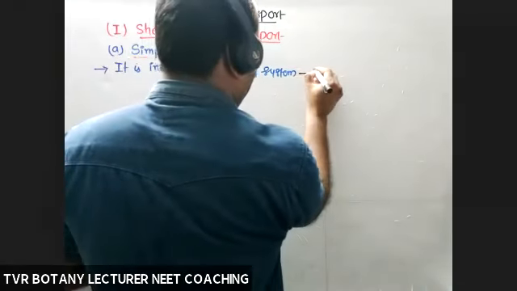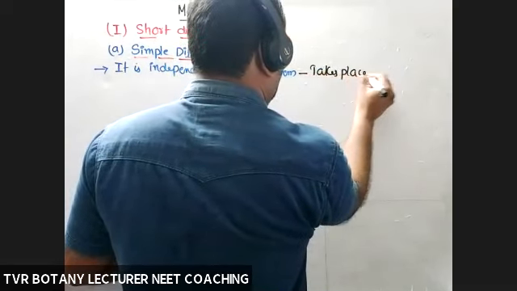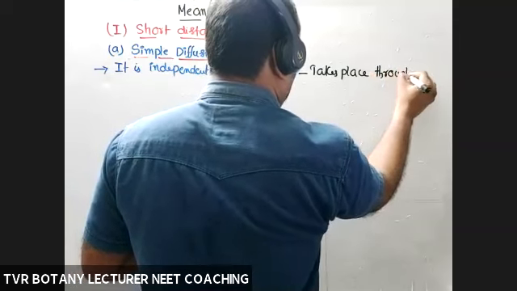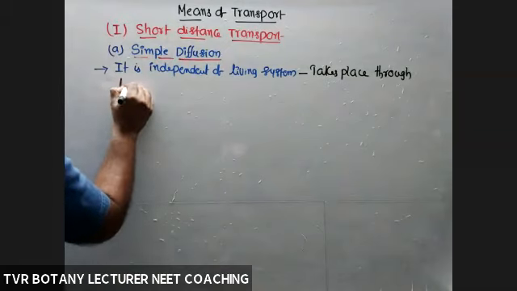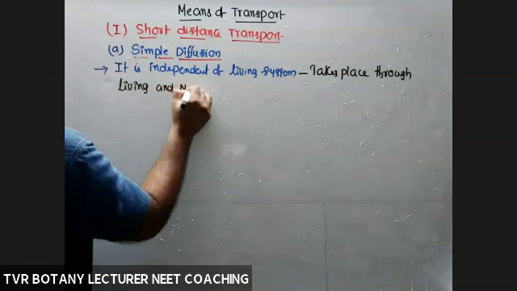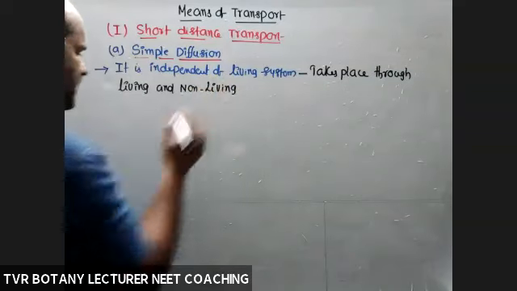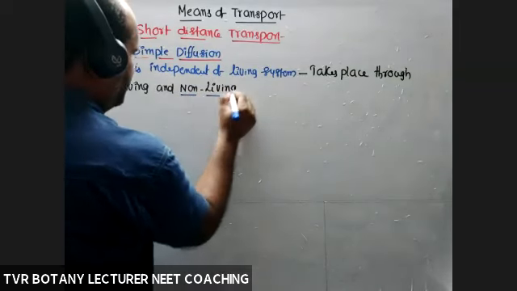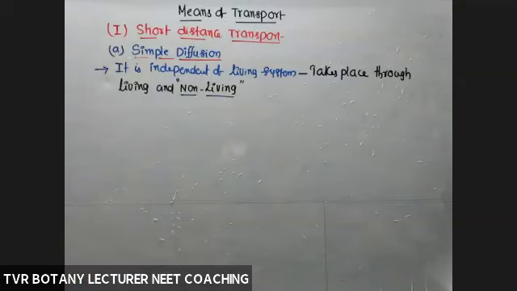But it takes place through living and non-living also. As it is possible through the non-living, that's why it is independent of a living system.